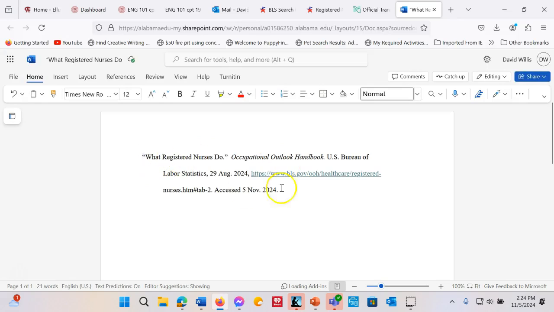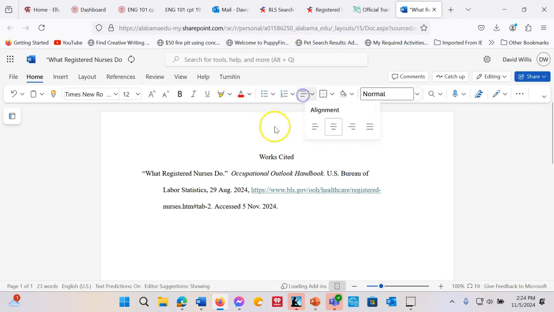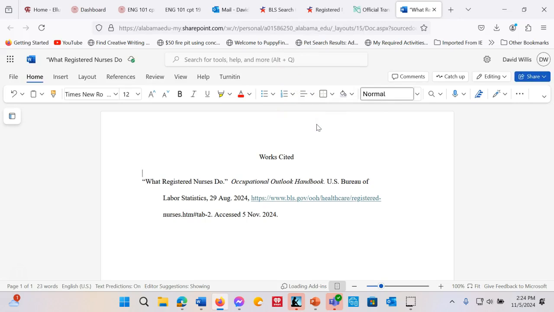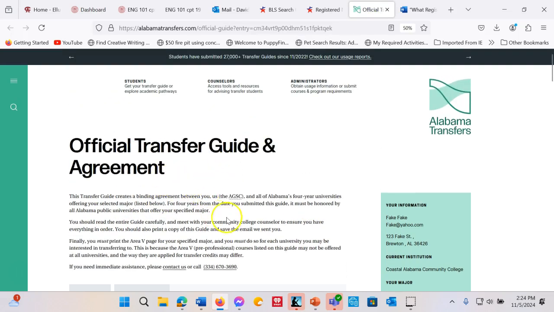All right. So, that is how to cite the Occupational Outlook Handbook. Now, I'm going to put that down a line because we need to alphabetize the works cited. And I probably should include the title. Works cited. Notice it's not in bold, no colon, none of that. I centered it, move it back to the left, space, here we go. So now we're on to the Alabama Transfers Guide.